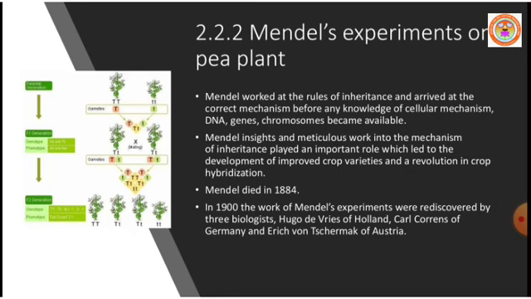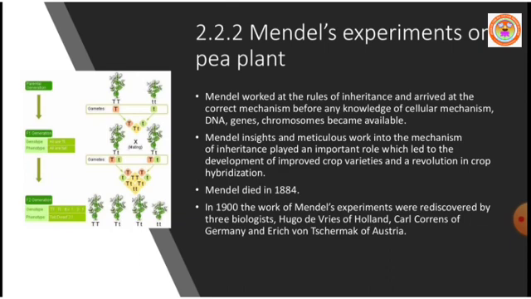Mendel died in the year 1884. After that, in 1900, the work of Mendel's experiments was rediscovered by 3 biologists: Hugo de Vries of Holland, Carl Correns of Germany, and Erich von Tschermak of Austria. They rediscovered Mendel's findings and found that they were correct.